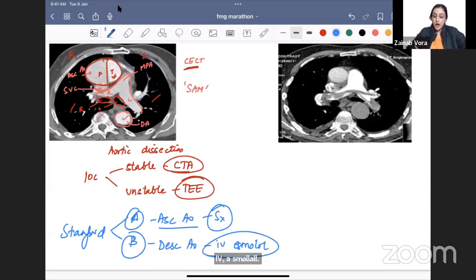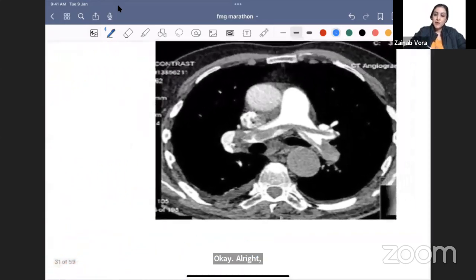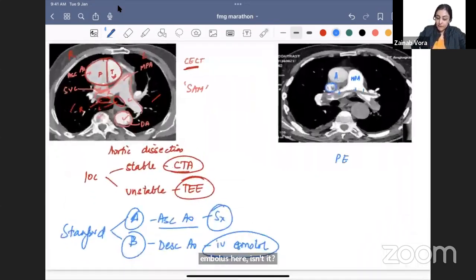All right, so using the same SAM, tell me which vessel looks normal now. The SVC, a vein, will always look heterogeneous. That's okay. This is the ascending aorta, which is okay. But now look at the pulmonary artery. I am seeing that there is this embolus here, isn't it? So this is pulmonary embolism.